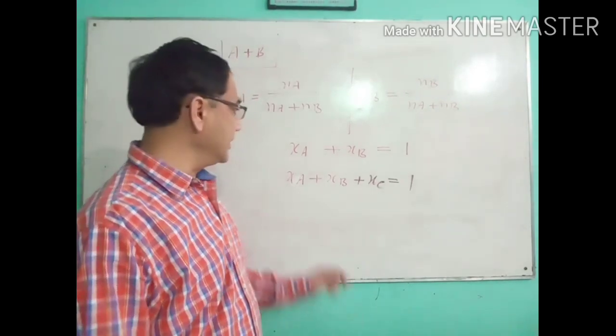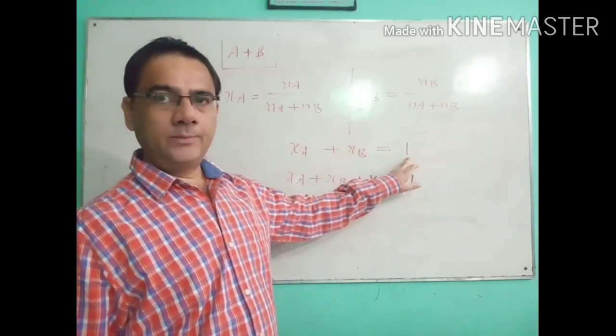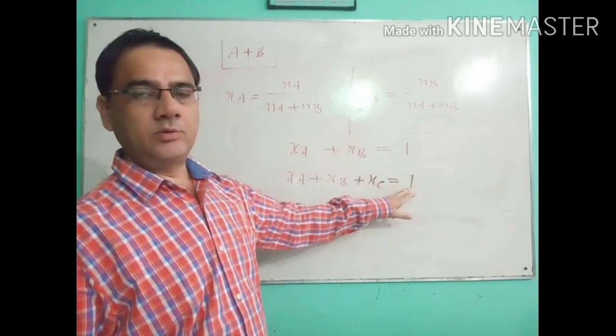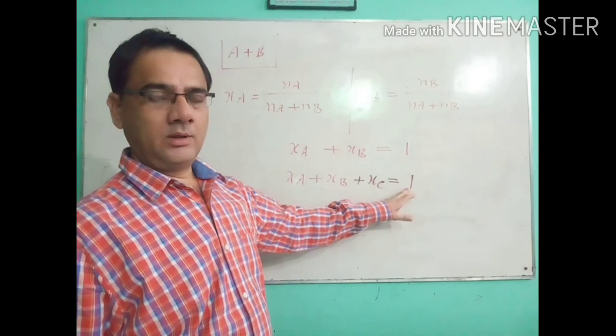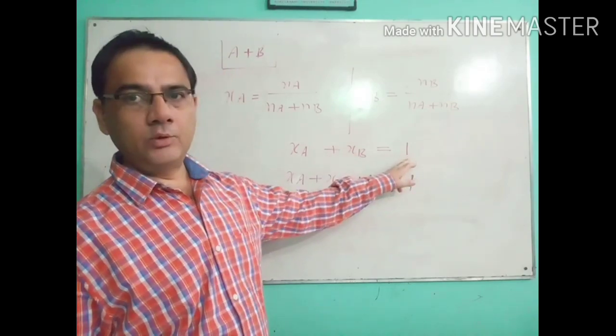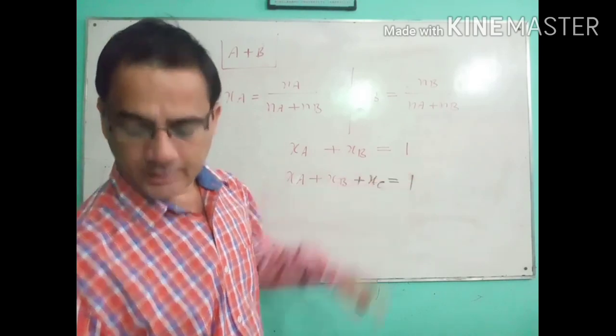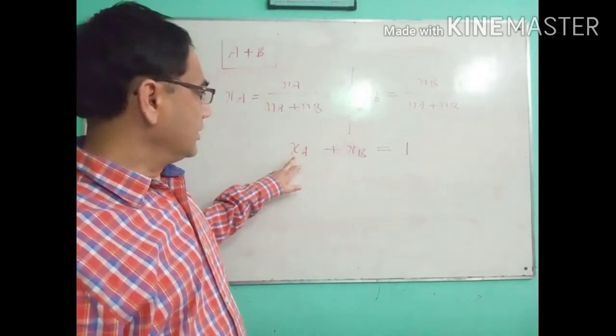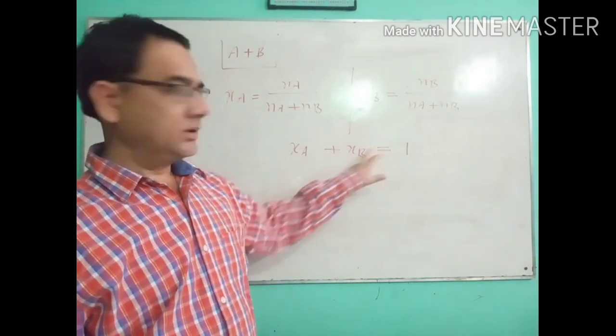So if two components are there, then XA plus XB is equal to 1. If three components are there, then XA plus XB plus XC is equal to 1. I think you can understand easily how the addition of these can be equal to 1. Please try to understand. Now see, XA plus XB is equal to 1.